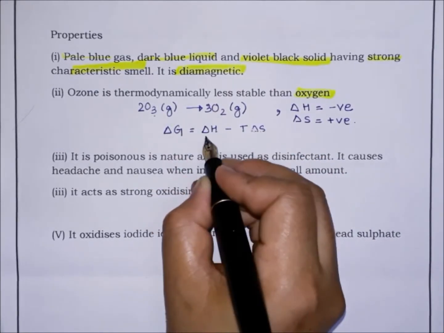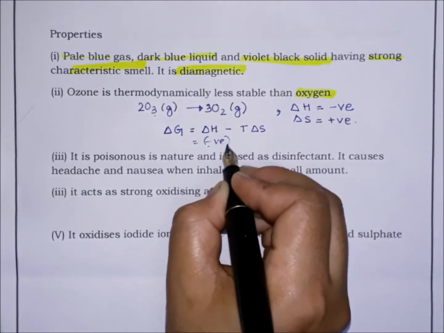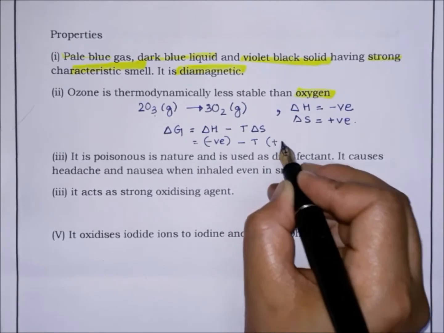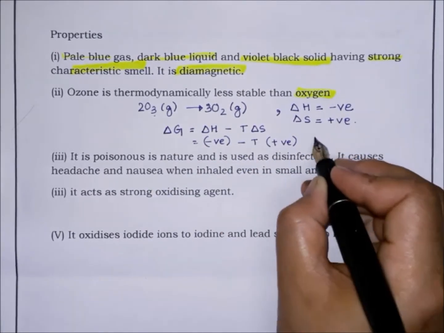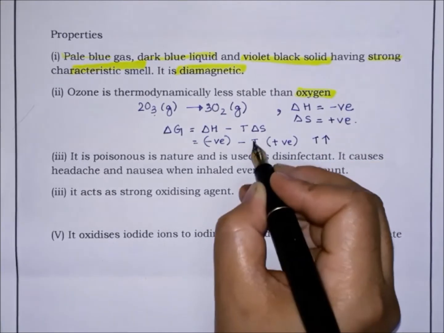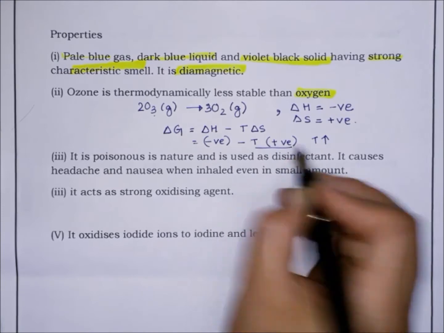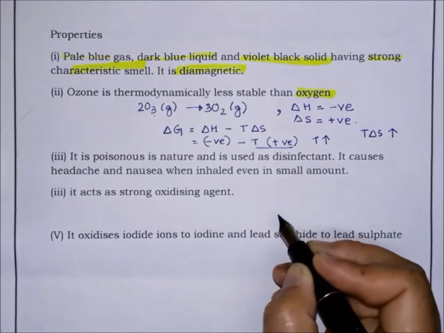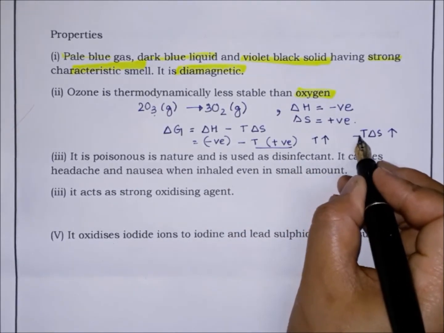So in your case, del H is negative, right? And del S is positive. Now, when you increase the temperature, the T del S value will also increase, and with the increase in T del S, the negativeness will increase.